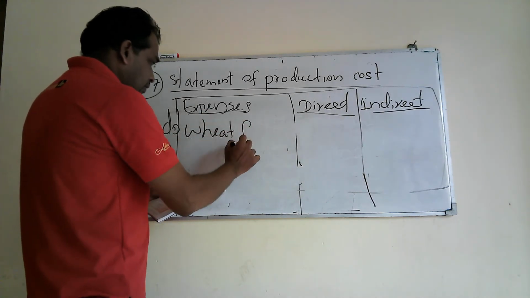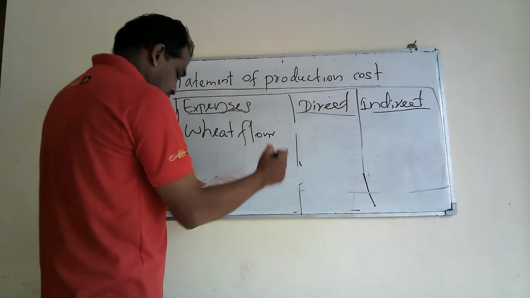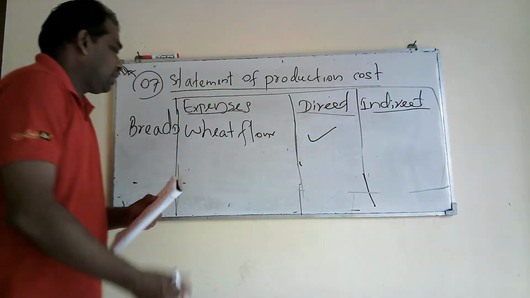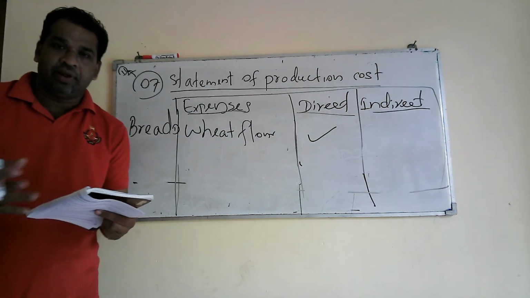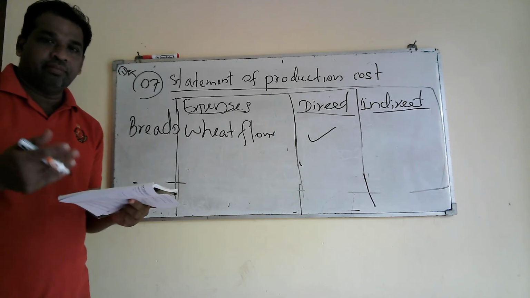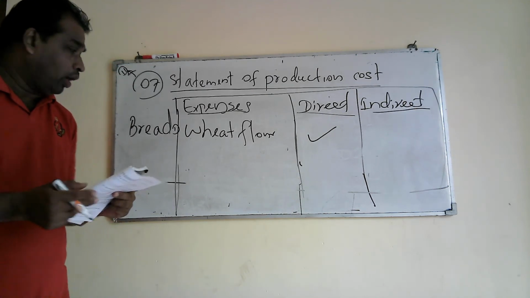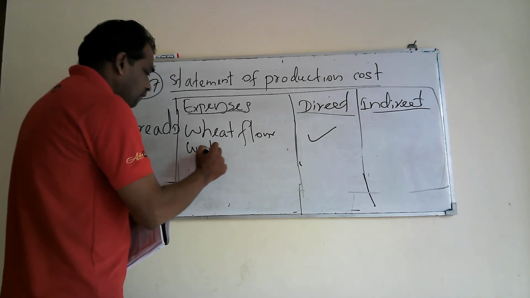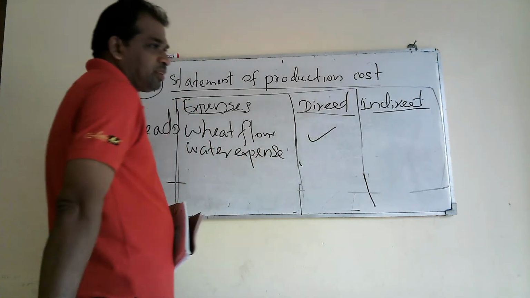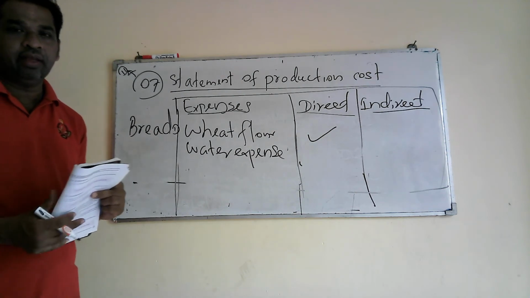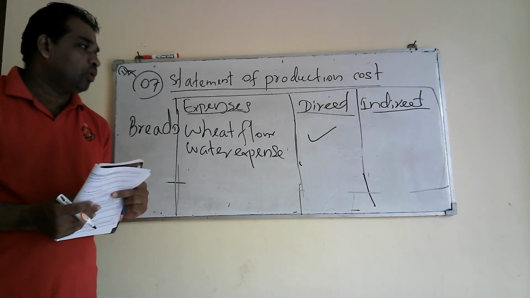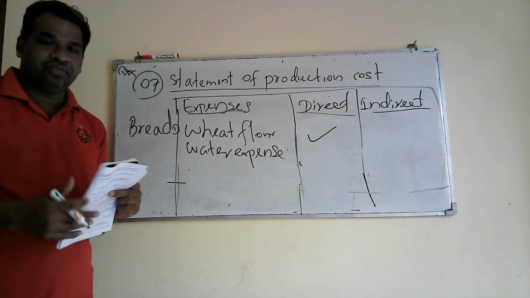Wheat flour. Actually that is direct material. You know, if you are producing bread, we are using wheat flour as the main material. Water expense. If we take water expense, we cannot directly identify how much we have to use for 1 loaf of bread.